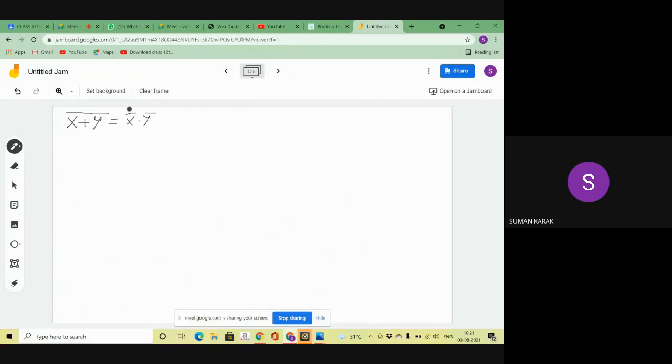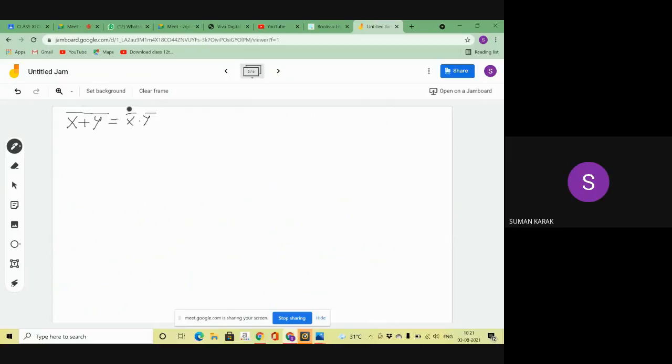This time I am applying the 7 laws of Boolean algebra to prove this theorem. Did you understand? Yes sir.